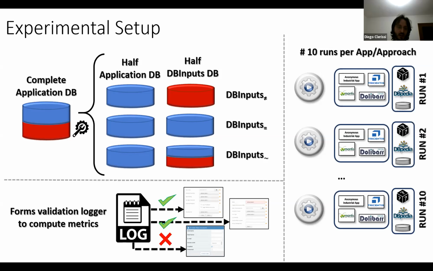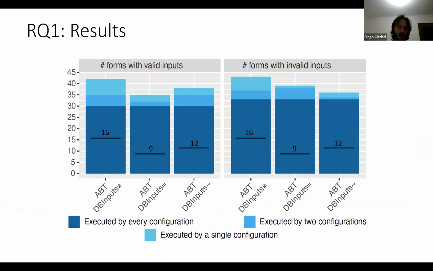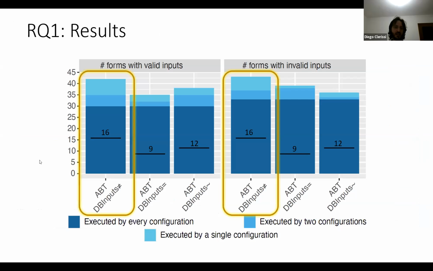What we obtained so far, the results pertaining to research question 1, is shown in this graph. The bars represent the first metric, which is the number of forms visited with either valid input data on the left or invalid input data on the right. The first configuration, DBInput disjunct, which means the database used by DBInput is totally unrelated to the one used by the application exercised, outperformed the other 2 approaches, in particular when valid input data were used. It reached more than 40 forms with respect to the other 2 approaches, and also was able to reach more forms even with invalid input.